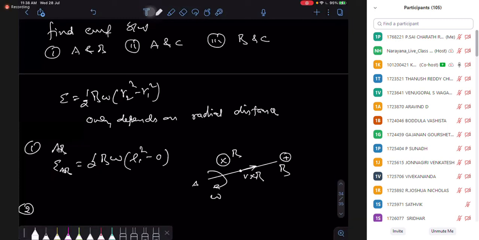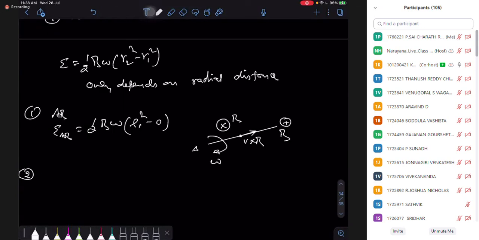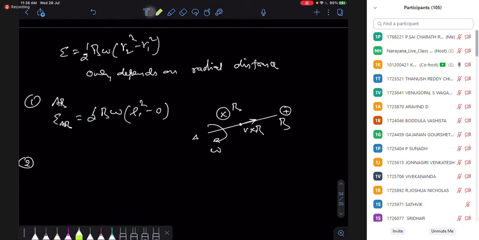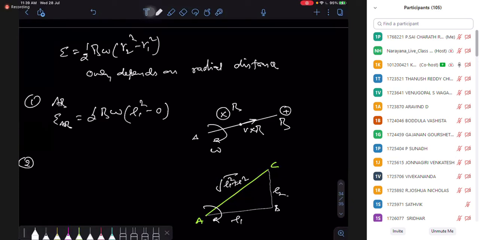For the second case, between AC, we have a shape, and shape does not matter. What matters is the radial distance. So you can replace that ABC with the single rod AC. The EMF created by the actual rod is the same as the EMF created by this direct rod AC.